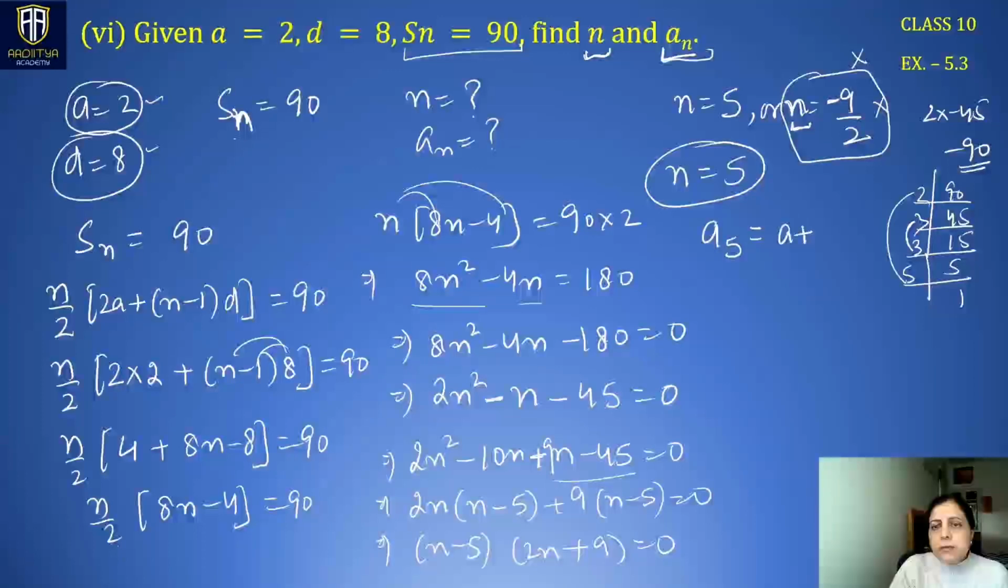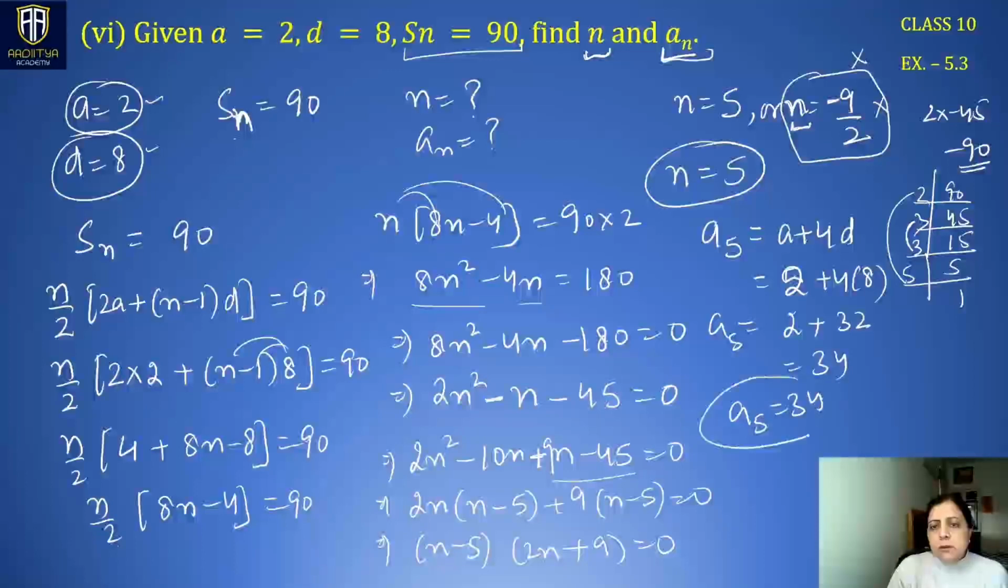a5 is a plus 4d. a is 2 plus 4 times d. d is 8. That is, a5 becomes 2 plus 8 fours are 32, which is 34. So a5 is 34. Right?